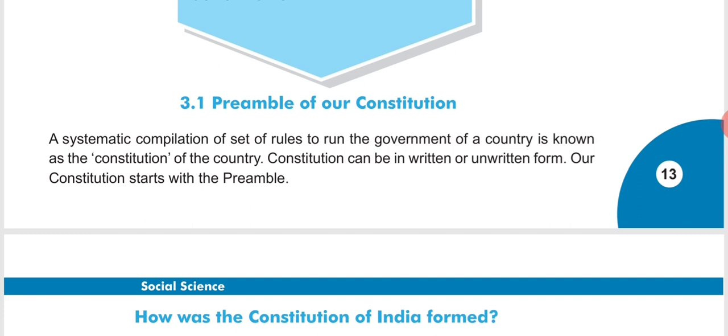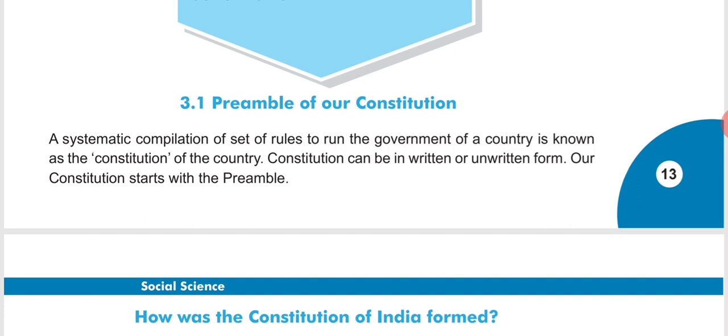Then we'll take another example. If there is a fight taking place between two different persons or a group of people, and in the fight they kill each other, no rules and regulations are there, then what will happen? Every time whenever there is a fight, or every time we don't like anyone, we'll kill that person and will not be worried about what will happen to us, because there are no rules and regulations, right?